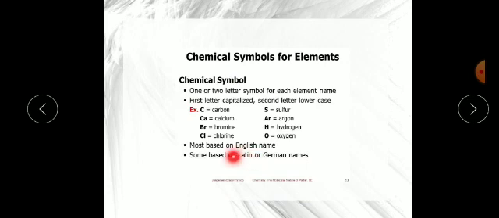For the first few elements, the names have been taken from the English name, using the first letter. If the first letter is common, then they have picked the second letter, which is written with a small letter. Some are based on Latin names and German names. So I am showing you a table here.